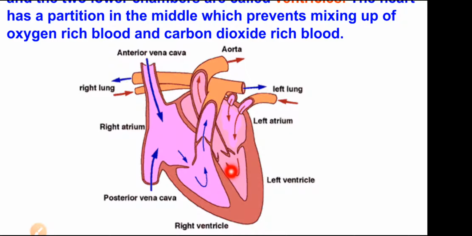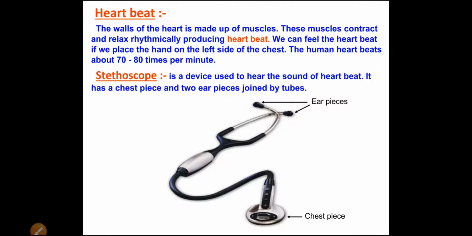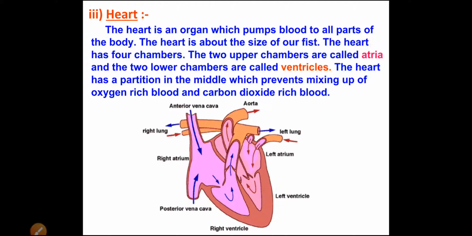Now here you can see all the labelings shown in the diagram. So in this way, the heart is the most important organ, which pumps the blood to all the parts of the body, and there are 4 chambers. The upper 2 chambers are called atria, singular is atrium, and the lower 2 chambers are called ventricles. So in this way the heart information is there.